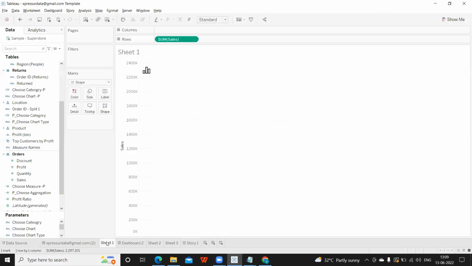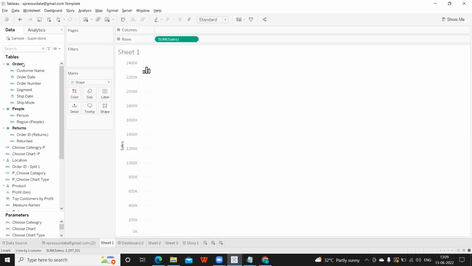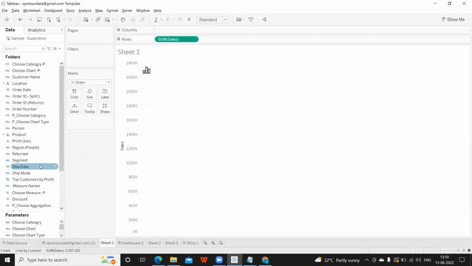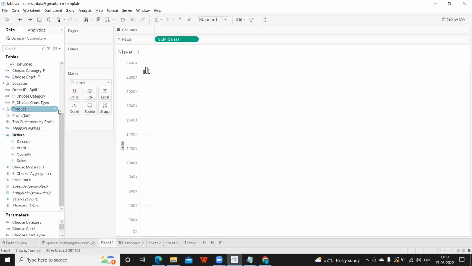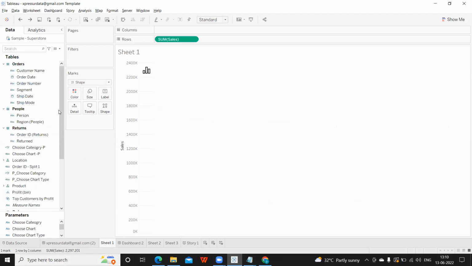If I go to sheet level also, you will see different tables: orders, peoples, and returns. Again, we can categorize this using folders, like group by folder. Automatically we can group them, or we can create folders and group them. So we call this data organizing here. Okay, so that is about the data source layer and worksheet options.